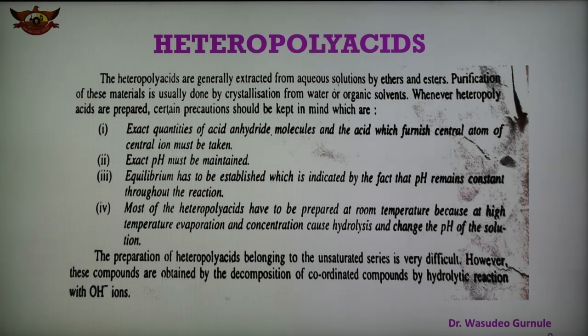The preparation of heteropolyacids belonging to the unsaturated series is difficult. Therefore these compounds are decomposed, and there are coordinate compounds and hydrolytic reactions with OH minus. So some important chemical reactions are there for these heteropolyacids. The preparation of heteropolyacids and the precautions to be taken during it are given here.